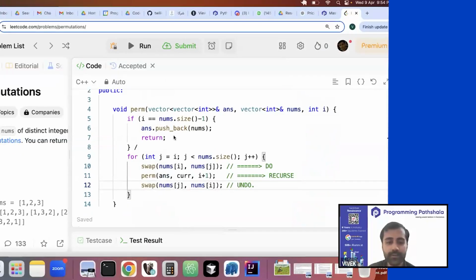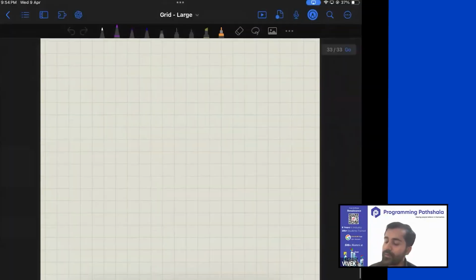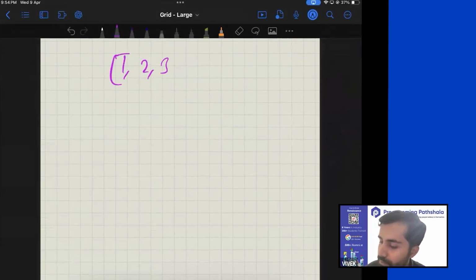So now let us complicate this question just a little bit. Somebody asks you, hey, tell me one thing. 1, 2, 3 is our input. Print all the permutations in lexicographic way.